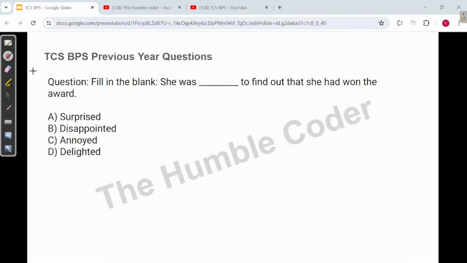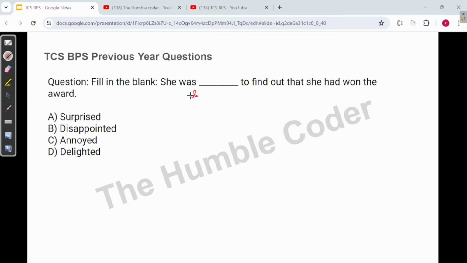Let's move on to the next question, which is a fill in the blanks kind of question. She was dashed to find out that she had won the award. The options that we have are surprised, disappointed, annoyed, and delighted. So let's try to put one by one these options and let's see which is fitting the most here.